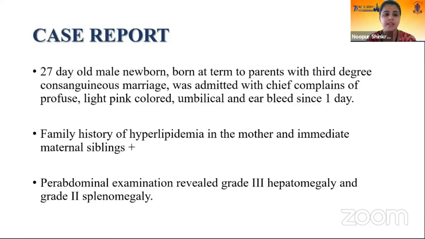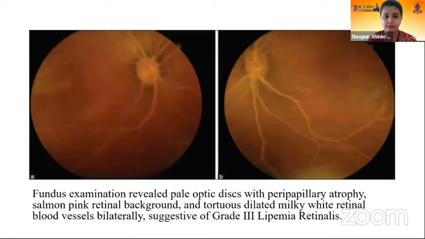So, a 27-day-old male newborn born at term to parents with third-degree consanguineous marriage was admitted with chief complaints of profuse light pink-colored umbilical and ear bleeds since a day. There was positive family history of hyperlipidemia in the mother and the immediate maternal sibling. The per-abdominal examination revealed grade 3 hepatomegaly and grade 2 splenomegaly.